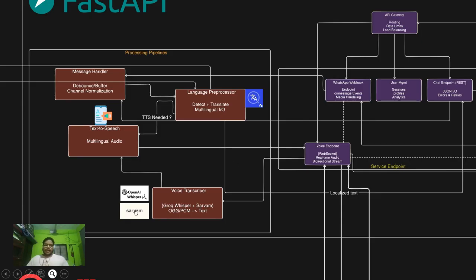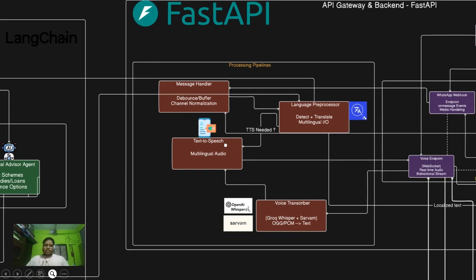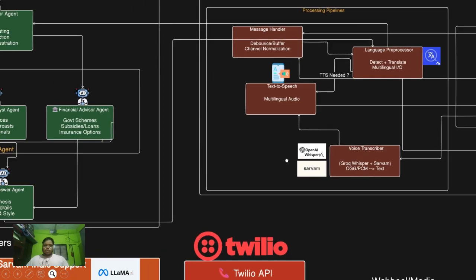So we have the transcribers over here, and we are also using two types of transcriber for better functionality. We have both OpenAI's Whisper transcriber for speech-to-text and Sarvam for text to speech and speech to text as well. And coming lastly to the message handlers, we are going to send the message through the pipelines. So mostly this is the main heart of the system.